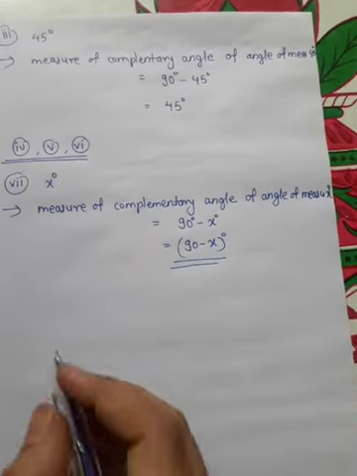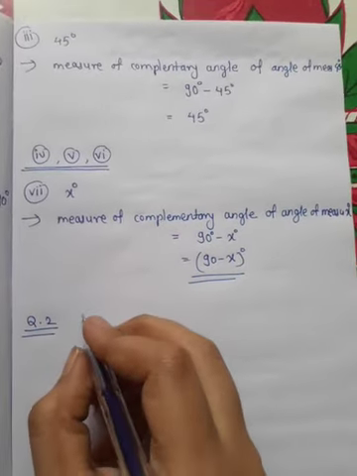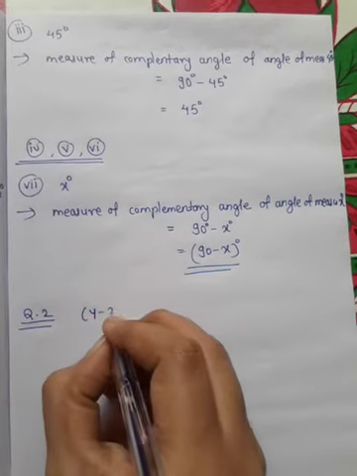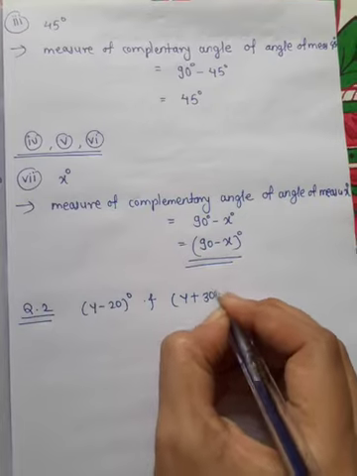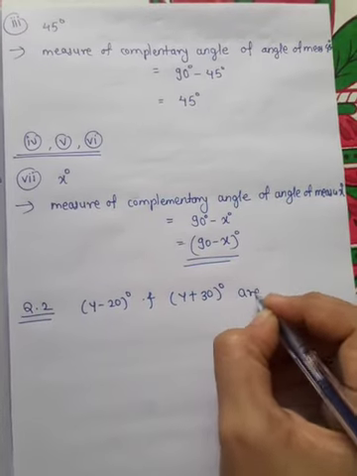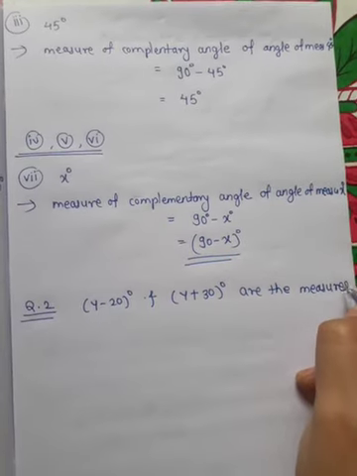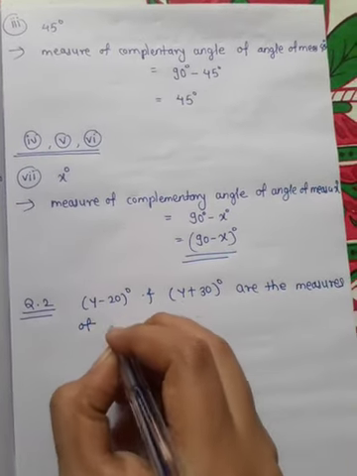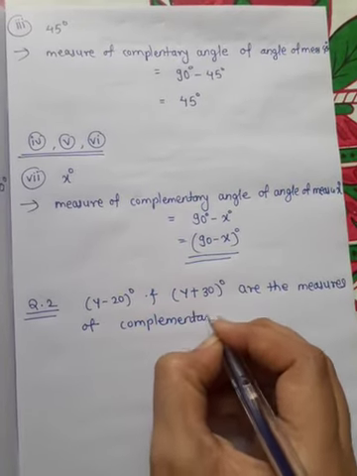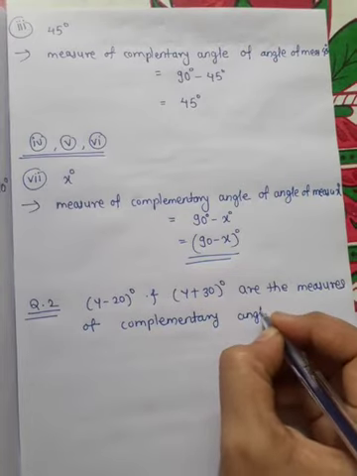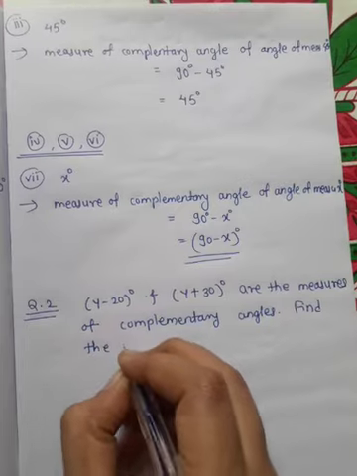Okay, now question number 1 is completed. Now there is question number 2. y minus 20 degrees and y plus 30 degrees are the measures of complementary angles. Find the measure of each angle.